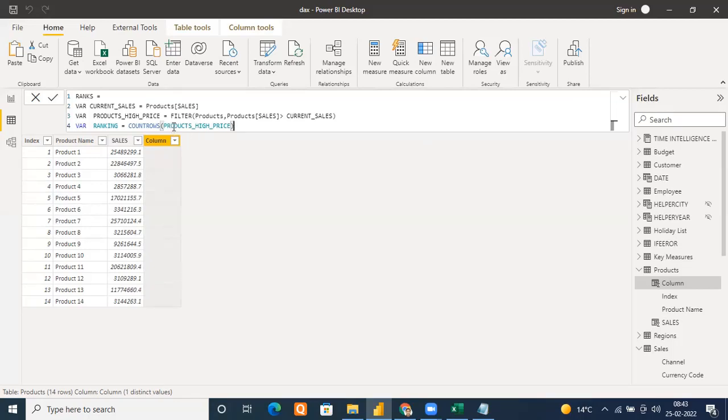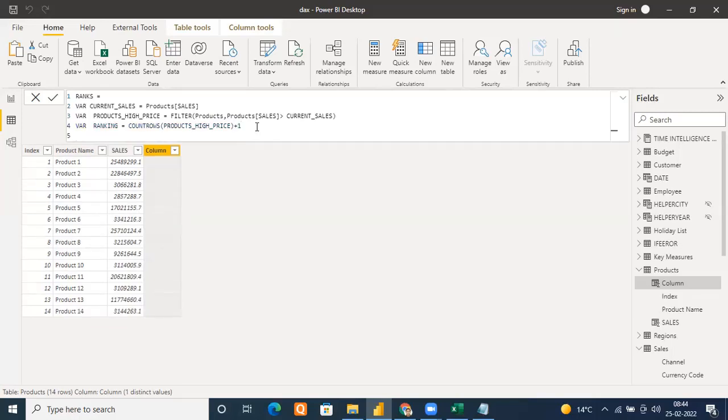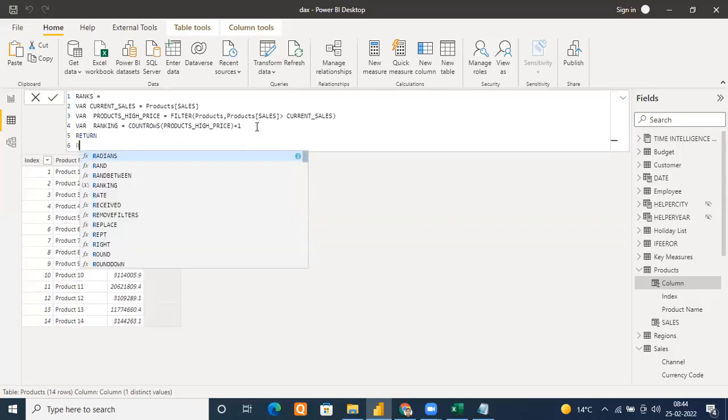Can you tell me how many products are above this? We just calculated it, no? Only one. So it is going to return one. But it should be at number 2 now, right or wrong? If one is greater than this, then it should be at number 2. So add +1 here, because there is already one product above this. Please make it +1. Now done. Press shift and enter. And now you can type return ranking, and execute this.